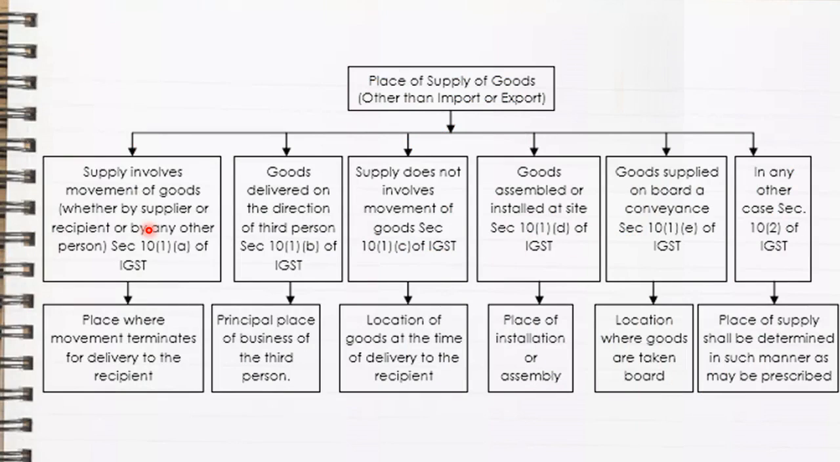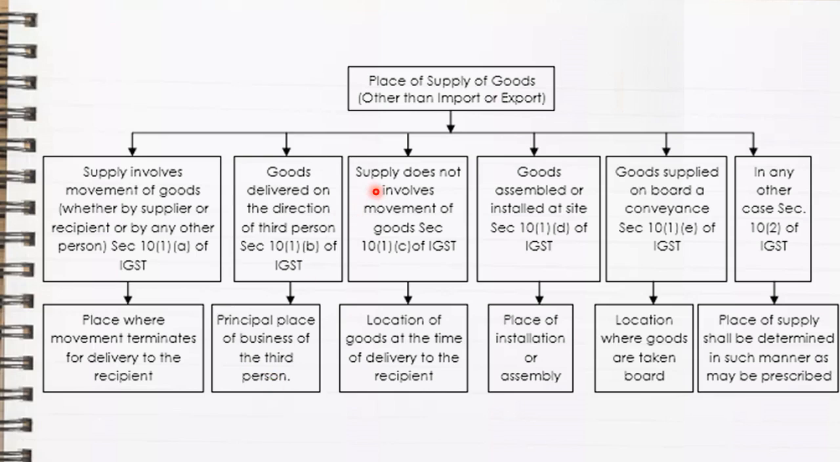The very first type of rule is supply involves movement of goods. Here under this particular rule, if the supply of goods is from one place to another place, then the place of supply will be the place where the movement terminates for delivery to the recipient. That's the very first rule. Second, goods delivered on the direction of the third person. So now if there are three persons involved in a transaction, here the place of supply will be the principal place of business of the third person.